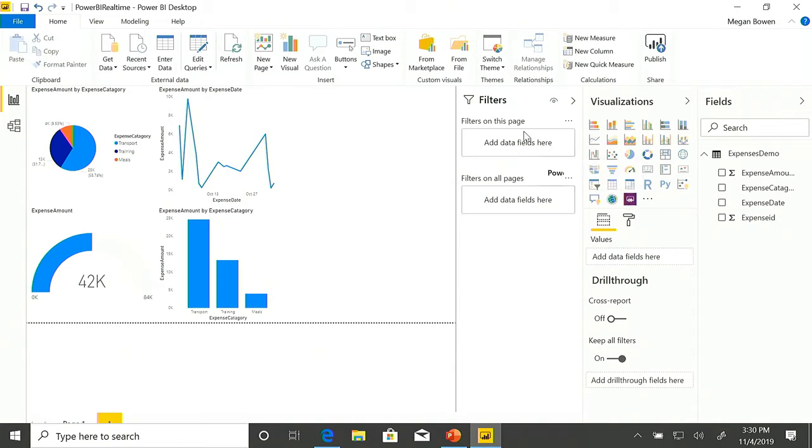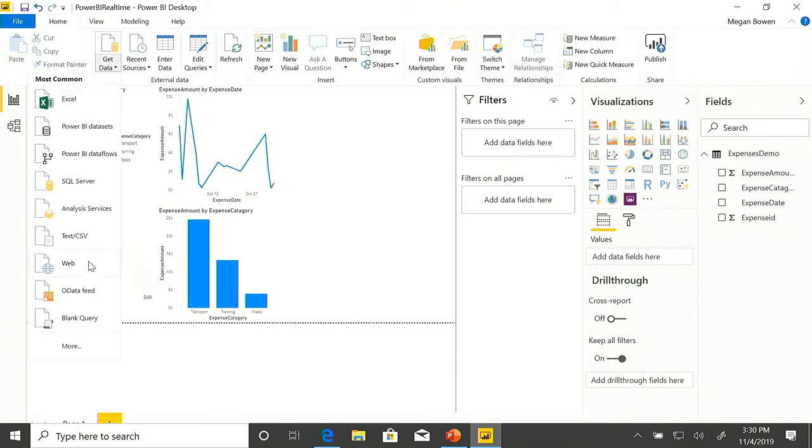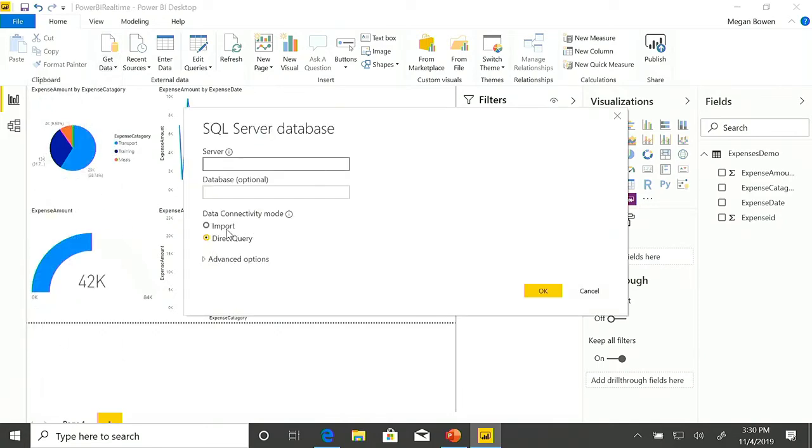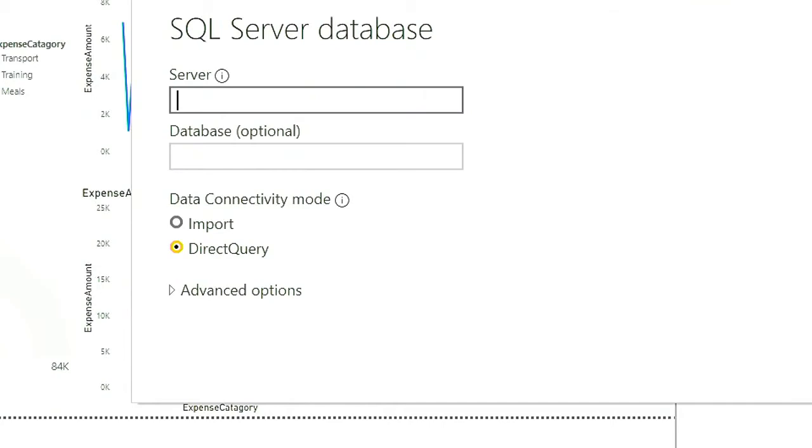You get two options when you're pulling in data. Let me pull this up here quickly. You can see here, I've got import and direct query. What import is going to do is import that table into my Power BI instance. So then when I need to refresh it, it's going to go back to that and pull that information back in. What direct query does is every time the dashboard refreshes, it goes to that database and pulls the information back. Now, for this to work, you need to make sure that that direct query is set up.